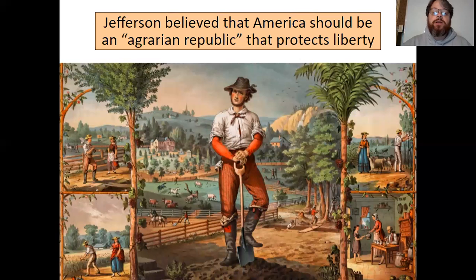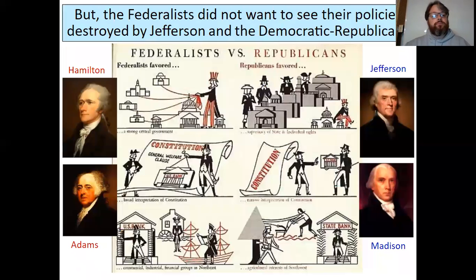So Jefferson believed that America should be an agrarian republic. If you look at this, what does that mean? What do you think agrarian means? I'm not going to tell you because you should be able to figure that out from looking at the picture. That protects liberty as well.